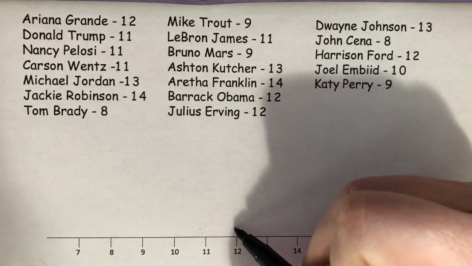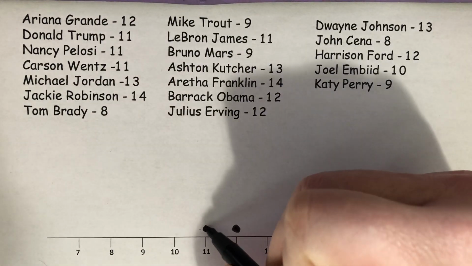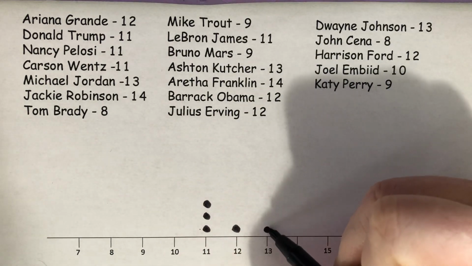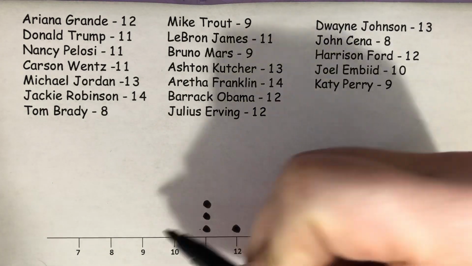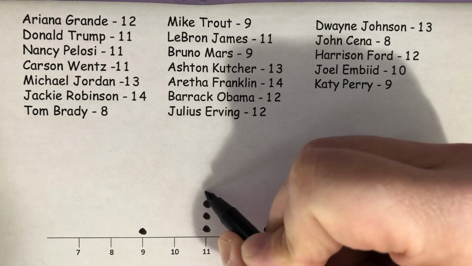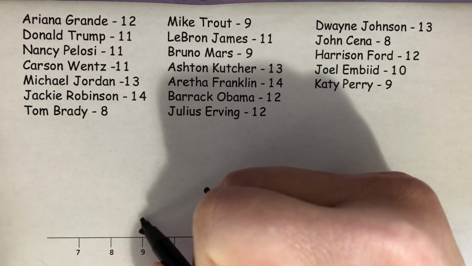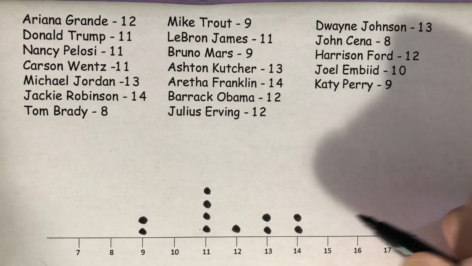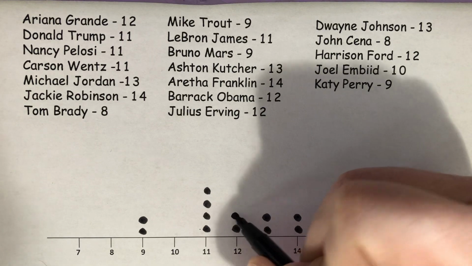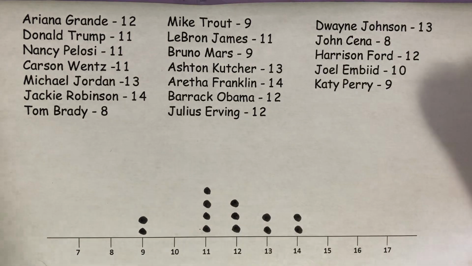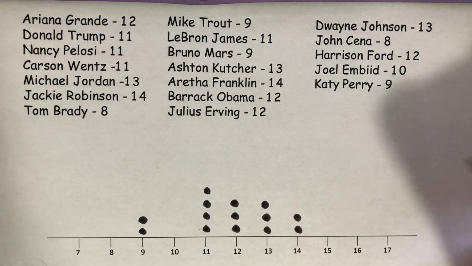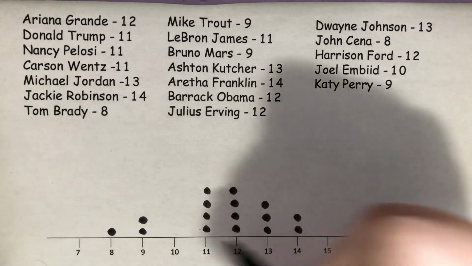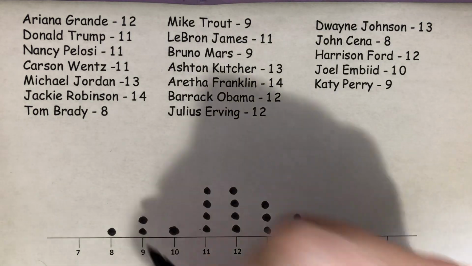So Ariana Grande, 12 letters, Donald Trump, 11, Pelosi, 11, Wentz, 11, Jordan, 13, Jackie Robinson, 14, Mike Trout, 9, LeBron James, 11, Bruno Mars, 9, Ashton Kutcher, 13, Aretha Franklin, 14, Barack Obama, 12, Julius Erving, 12, Dwayne Johnson, 13, John Cena, 8, Harrison Ford, 12, Joel Embiid, 10, and Katy Perry, 9.